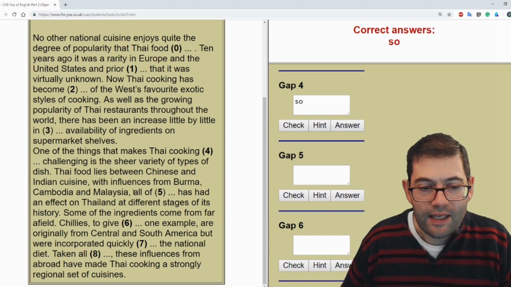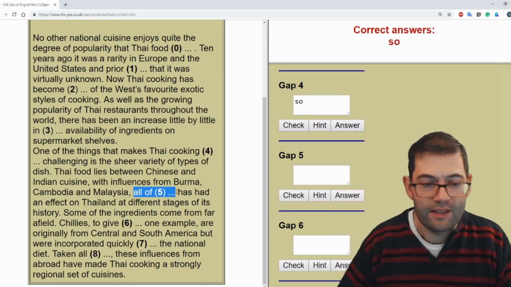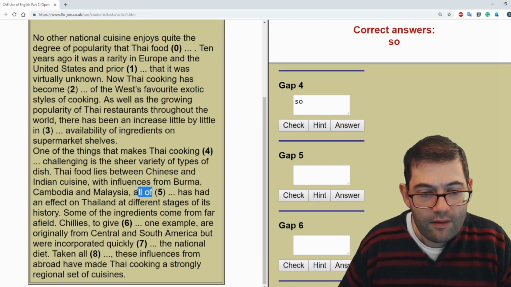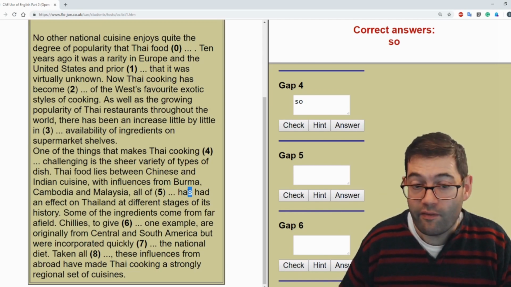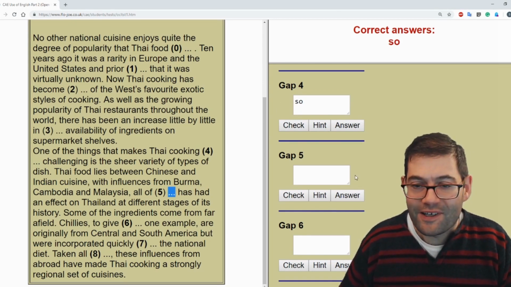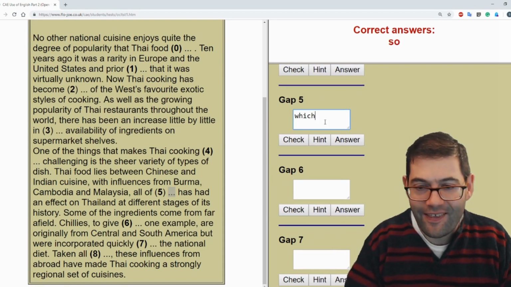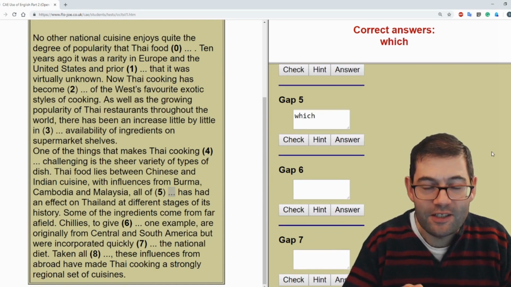Now, the other way of saying this is to get rid of this. We don't need to say this, well, at least we don't need to say this bit here. If we change that to have, then we can use this answer and we can just say which. Well, there we go. I've given you the answer. Which have had an effect on...